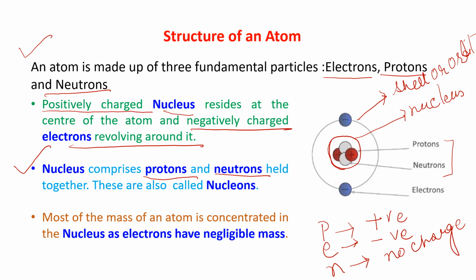S-H-E-L-L, shell or orbit. Most of the mass of an atom is considered in the nucleus, as electrons have negligible mass. Electrons are having negligible mass, no mass. So the mass of the atom is concentrated in the nucleus because they are having the positive charge.